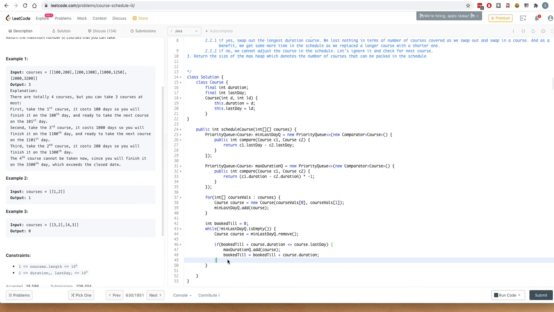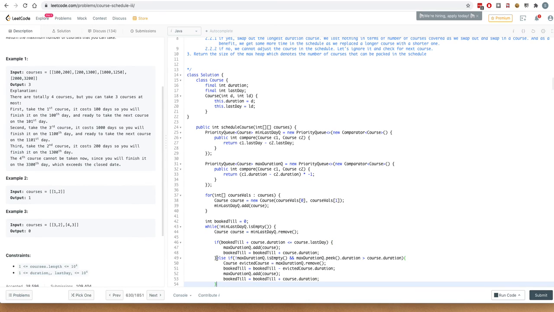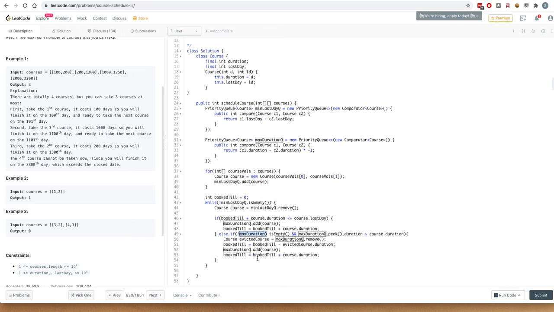But what happens if I am not able to adjust? In this else condition, if you see, I first of all check that my max duration queue is not empty, because I would be peeking at the top of the max heap. So if I see that the currently scheduled course of the maximum duration has a greater duration than my current course duration, that means that I can easily swap out the scheduled course with a larger duration with the current course which has a smaller duration.